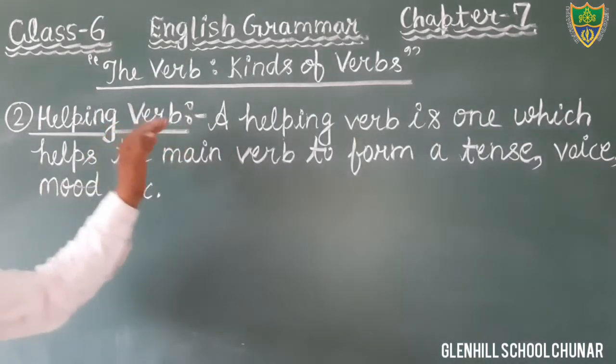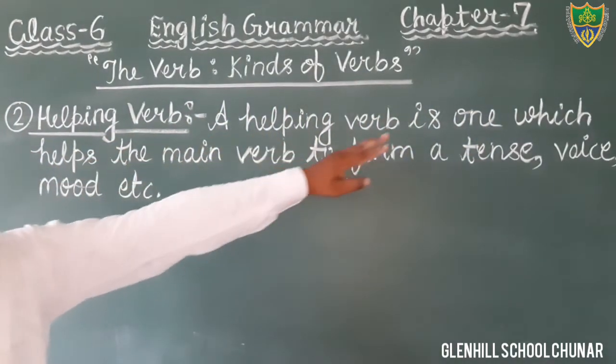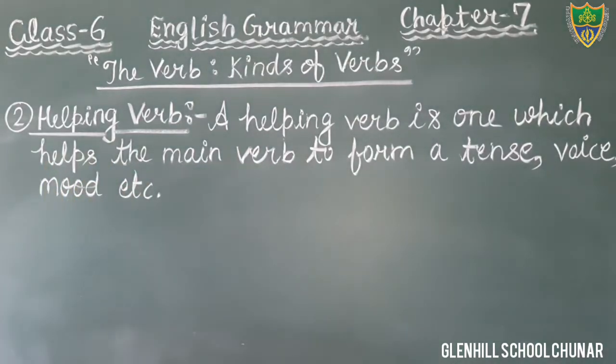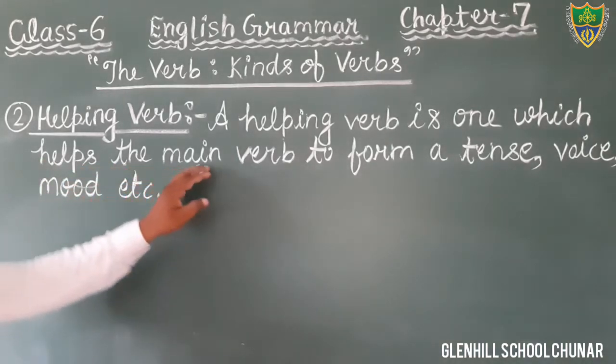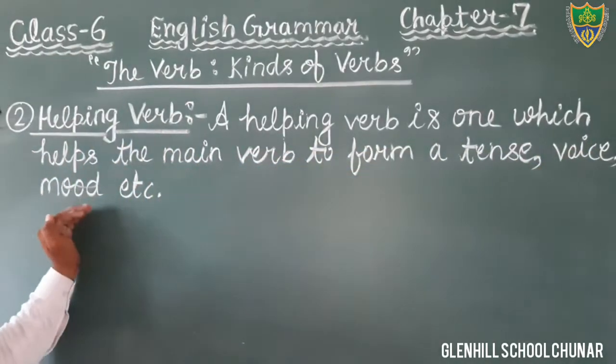What is helping verb? A helping verb is one which helps the main verb to form the tense, voice or mood. Okay students, in the main verb we have seen that the verb which can be used with or without helping verb is known as main verb. And what is helping verb? A helping verb is one which helps the main verb to form the tense, voice and mood, etc.